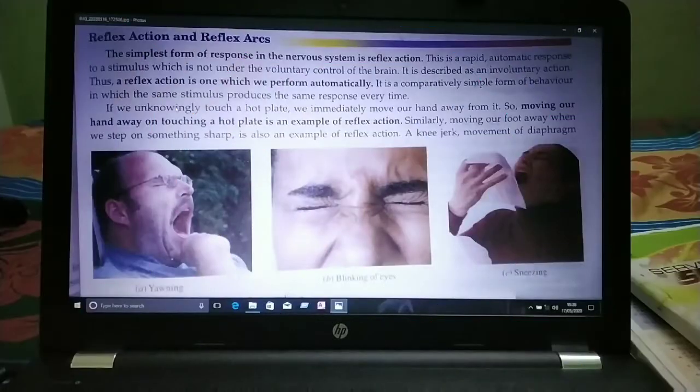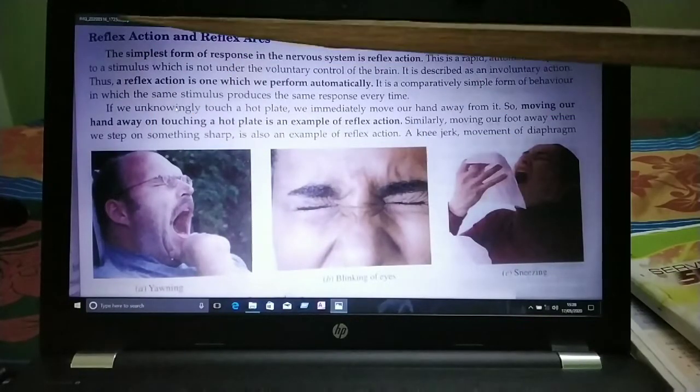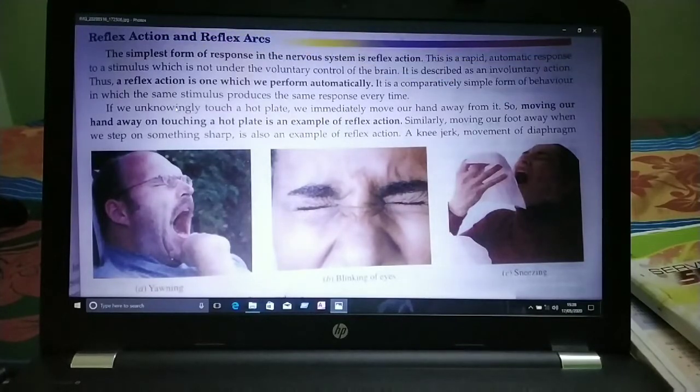Reflex action. Children, what is reflex action? It is an automatic action, like an involuntary action, which is performed unconsciously or unknowingly. Actions such as yawning, sneezing and breathing, we will study all that in this chapter. We start today's lesson: reflex action and reflex arcs.